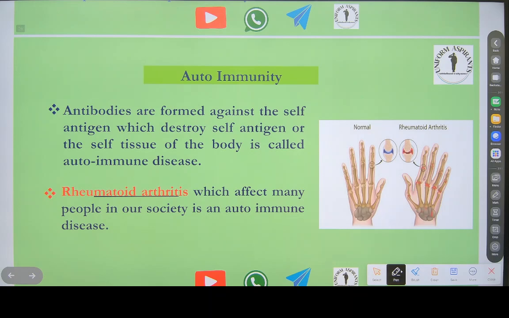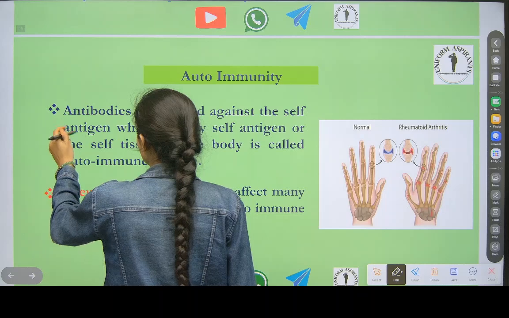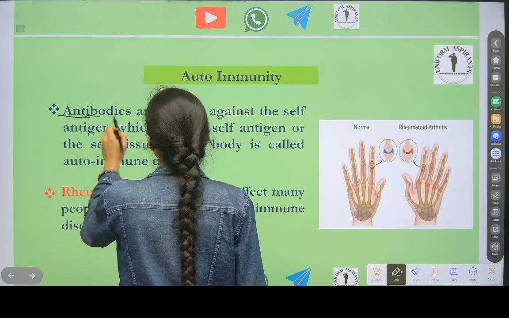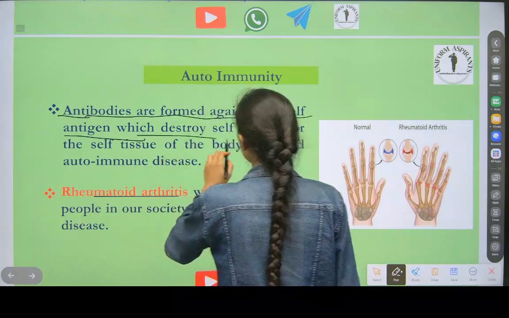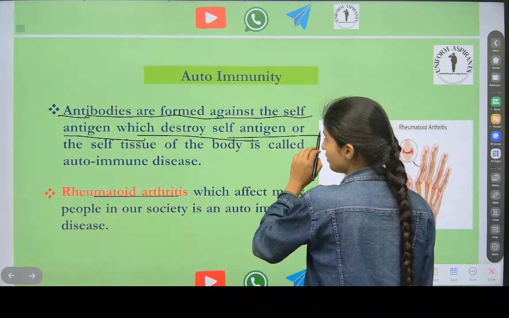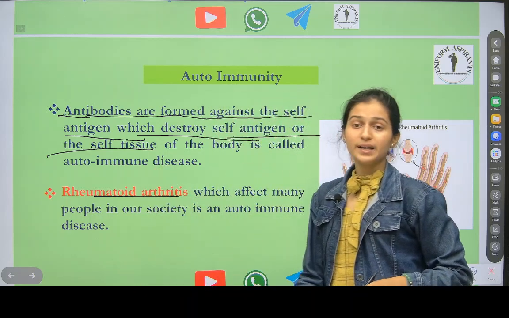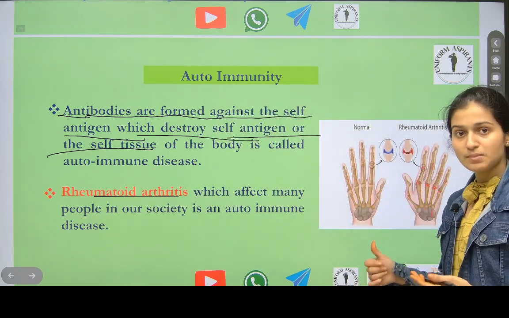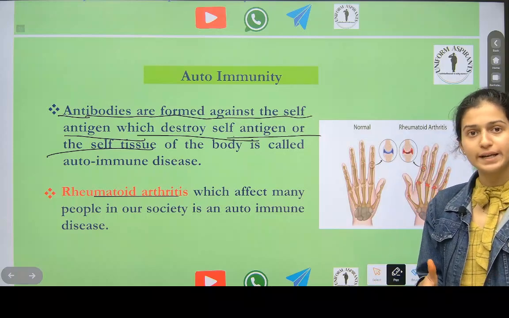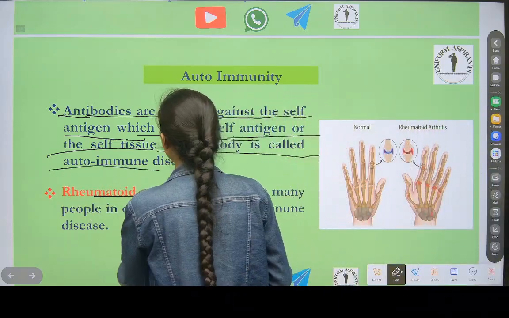Autoimmunity. See here now, check this. What happens? Antibodies are formed against the self antigen, which destroy the self antigen or the self tissue. Sometimes, during formation of antibody against the antigen, our own body tissue is also getting destroyed. That is called an autoimmune disease.